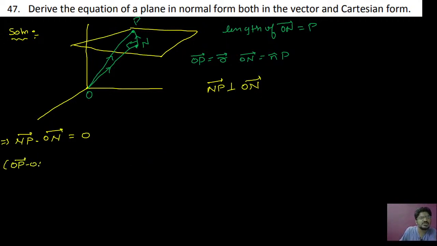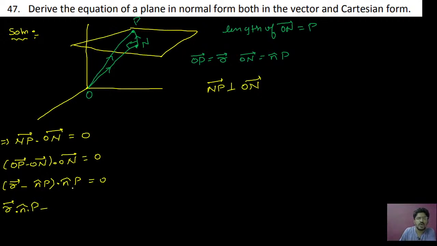OP minus ON, dot ON, is equal to 0. OP is vector R. ON is n cap P. Here, (R minus n cap P) dot n cap P equal to 0. Okay. So now multiplying this out, vector R dot n cap P minus n cap dot n cap, which is 1, into P into P, is P square, equal to 0.